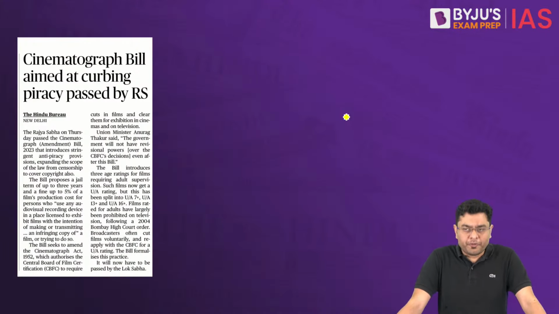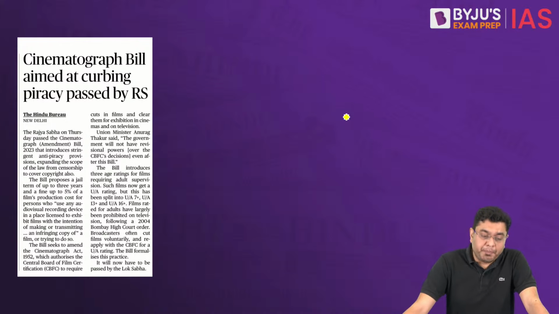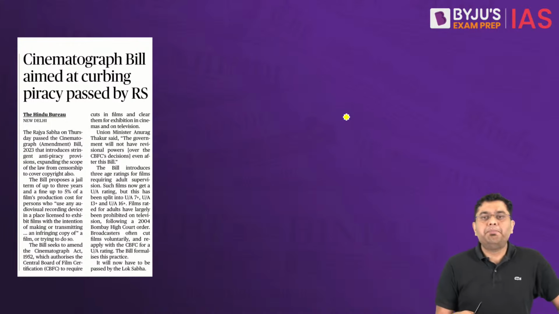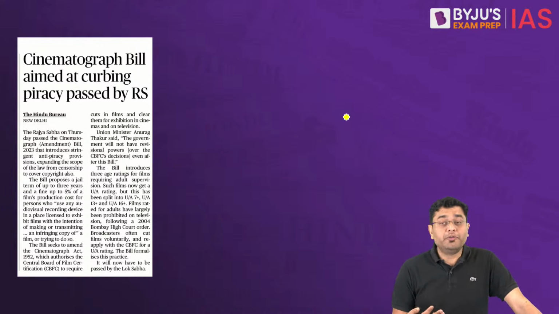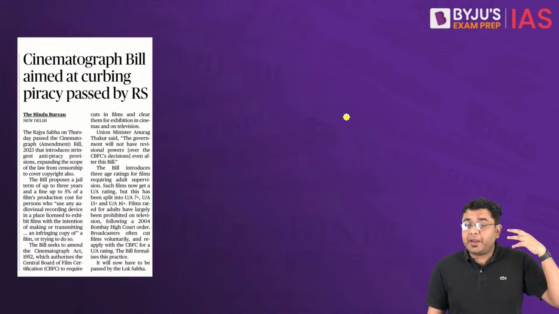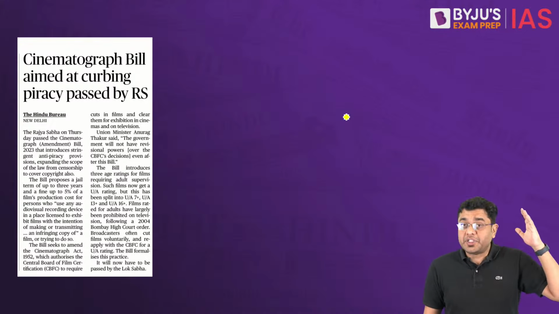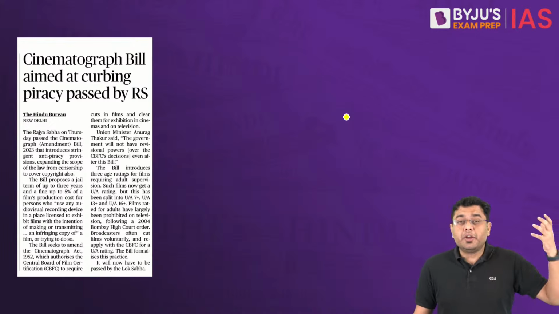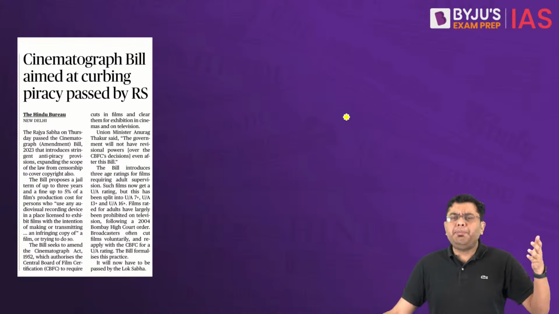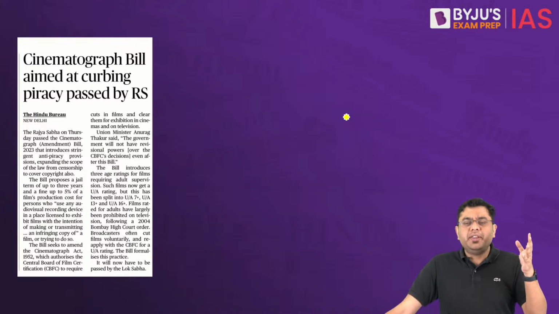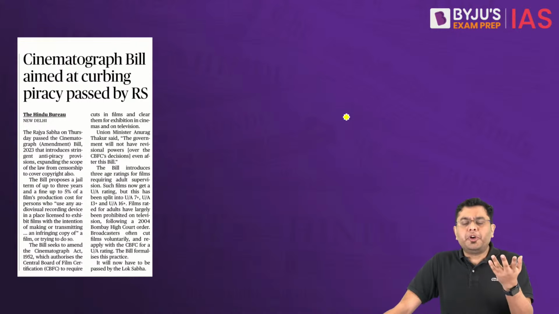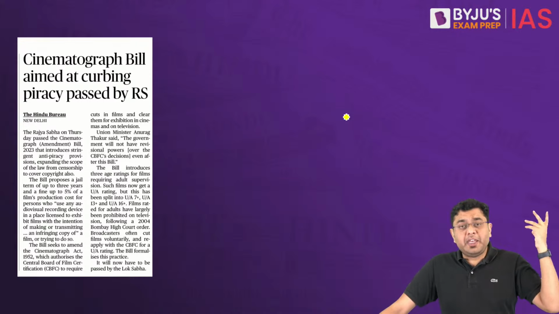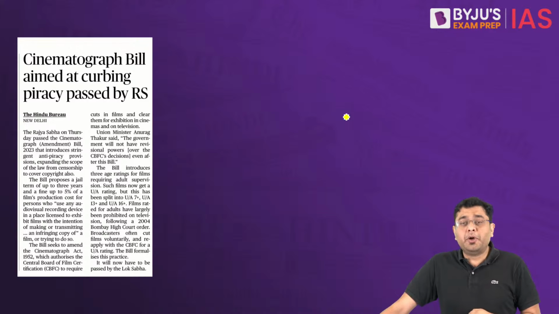Now we come to a couple of topics relevant for your prelims. Rajya Sabha passed the Cinematograph Bill, which is aimed at curbing piracy. Piracy is one of the very predominant issues that we have, where you have pirated versions of movies circulated, causing a huge loss of revenue to the movie makers, to the producers. Initially people think, look, if we are getting it cheap, these movie makers are anyways very, very rich. What will they do with so much money?